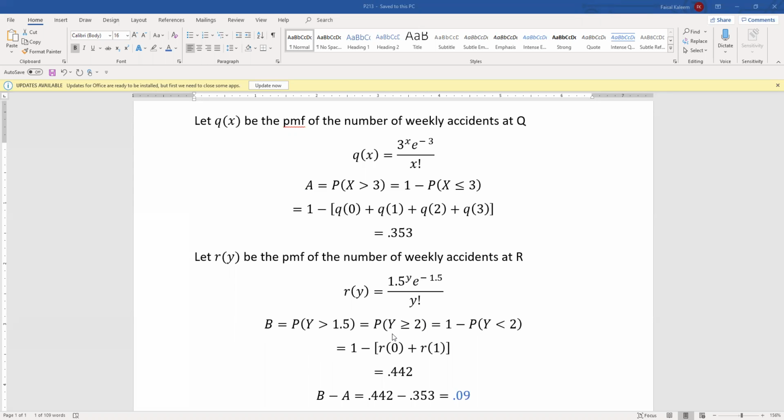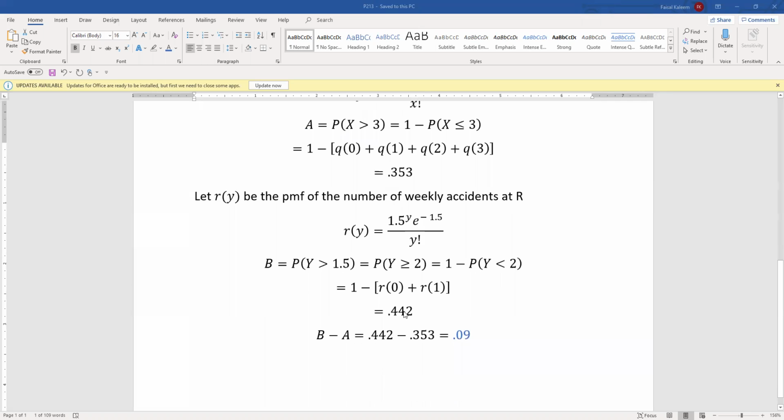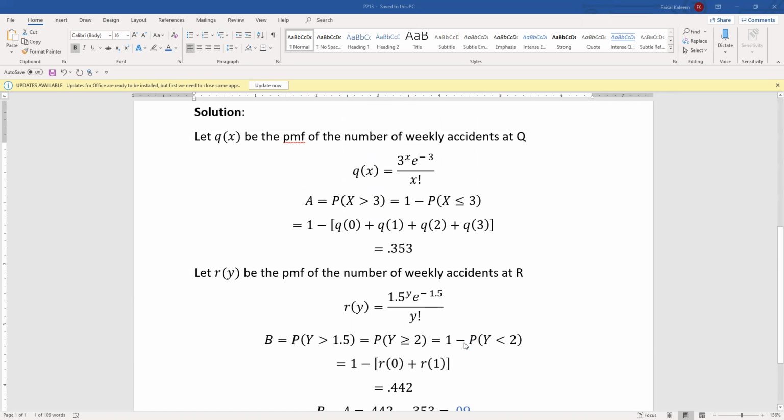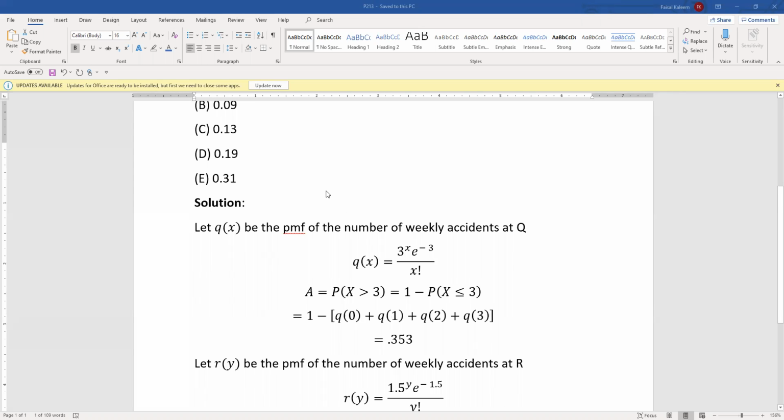So y greater than or equal to 2 would be 1 minus the probability y less than 2. Less than 2 means 0 and 1. So 1 minus R0 minus R1 will give us, after we substitute 0 over here and then 1 over here, 0.442. And they were asking what is B minus A. So we have B as 0.442, A is 0.353. When you subtract, it's 0.09 to 2 decimal places. And that was choice B.